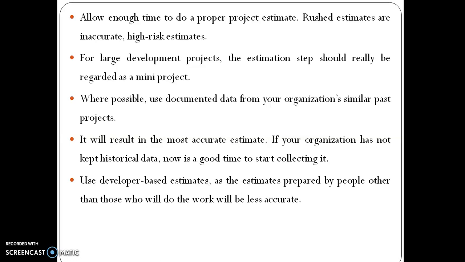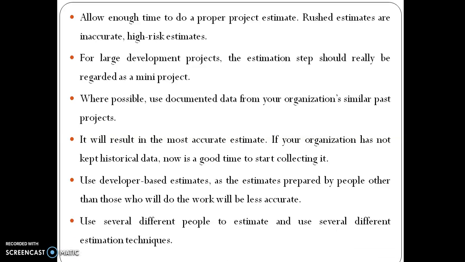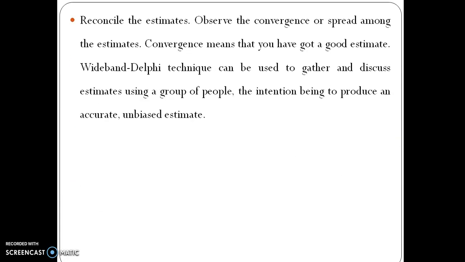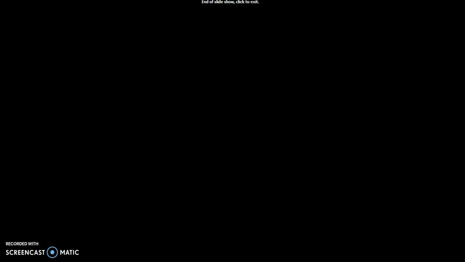Use developer-based estimates, as estimates prepared by people other than those who will do the work will be less accurate. Use several different people to estimate and use several different estimation techniques. Reconcile the estimates. Observe the convergence or spread among the estimates. The convergence means that you have got a good estimate. The Wideband Delphi technique can be used. Re-estimate the project several times throughout the life cycle.